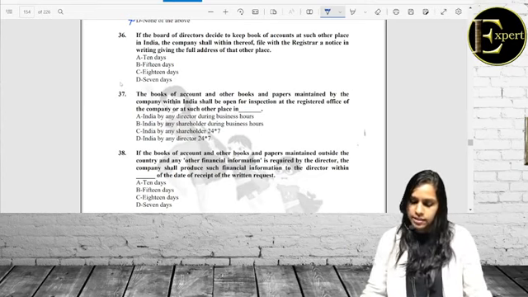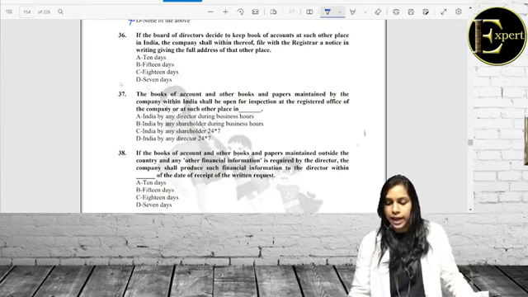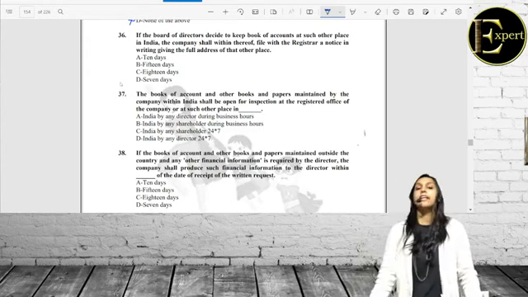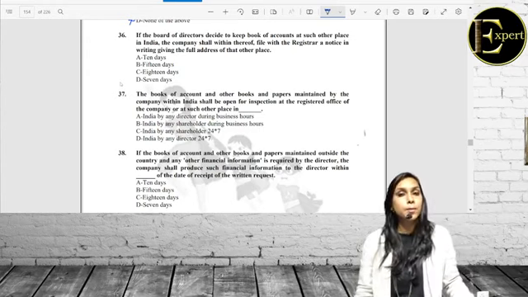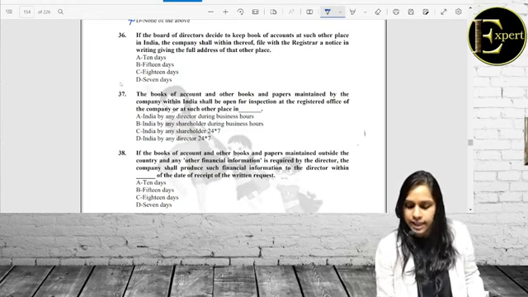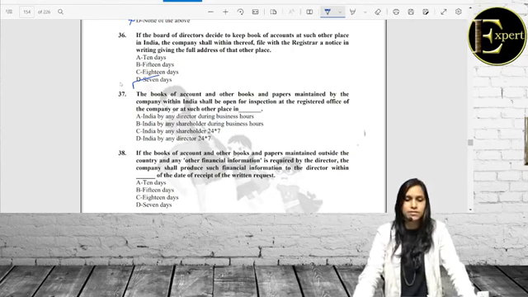If the board of directors decide to keep the books of accounts at such other place, the company shall thereof file with the registrar a notice in writing in how many days? The registrar has to be informed of such other place of maintenance of books of accounts within a period of 7 days, my dear friends. Yes, within a period of 7 days. So alternative D stands to be the correct answer here.